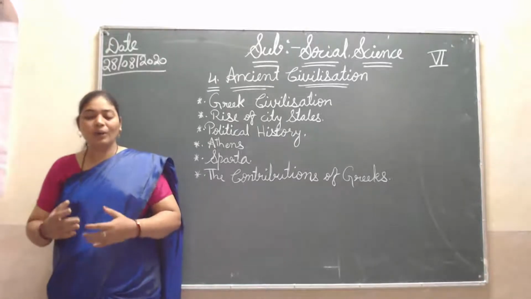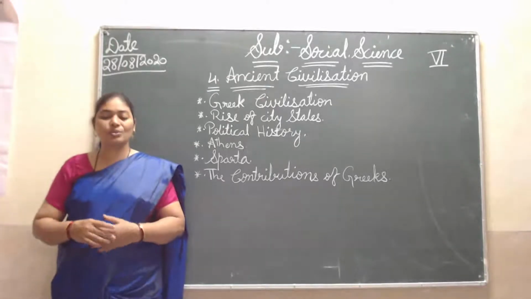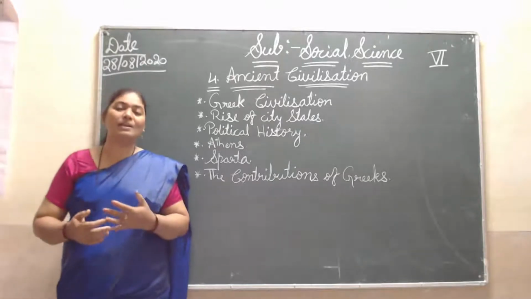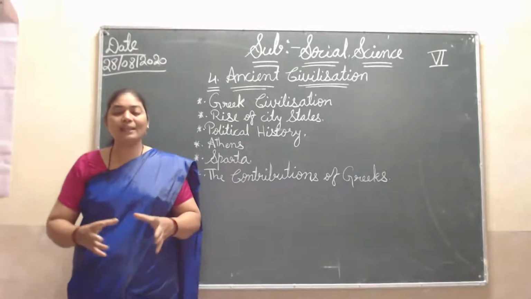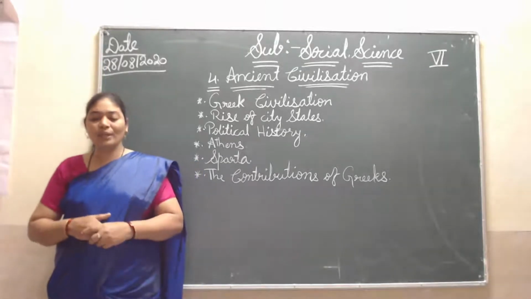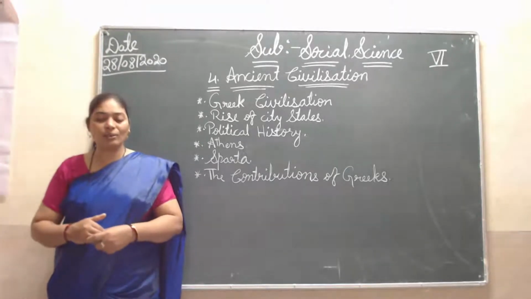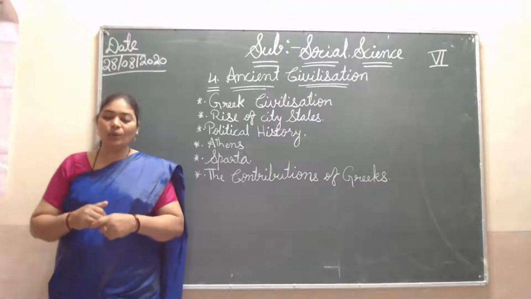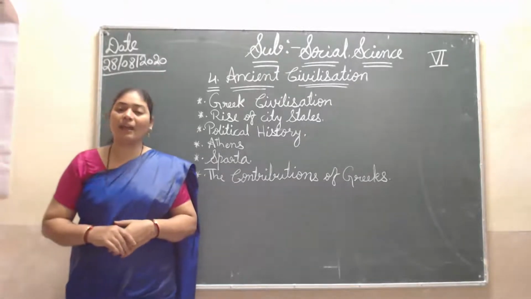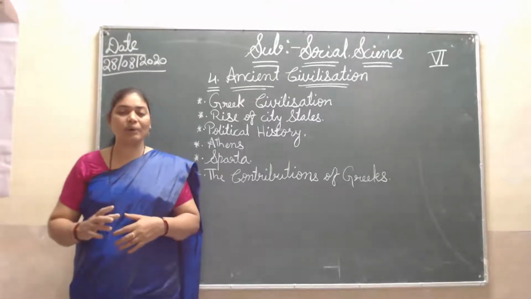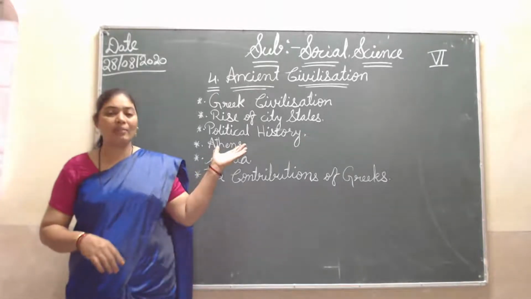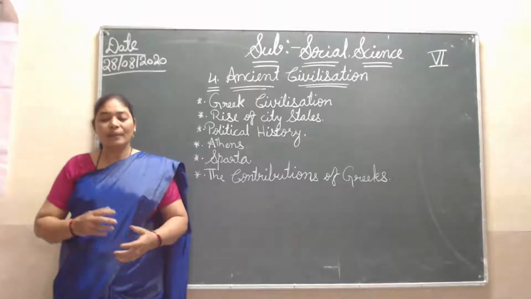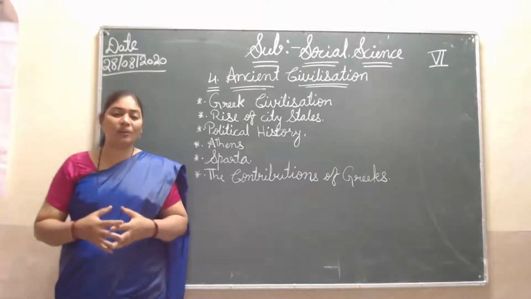Here there are some tribal names. The tribals wandered here and there, and slowly they started living together in groups. Some important groups are the Aeolians, the Ionians, then the Dorians. These three tribal group names are very popular. These three groups ruled Greece for some time. There were other groups too, but they did not rule.